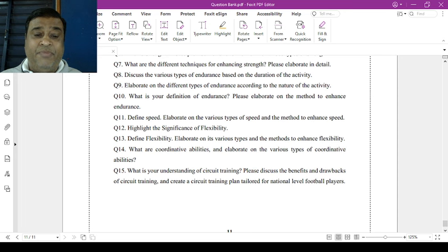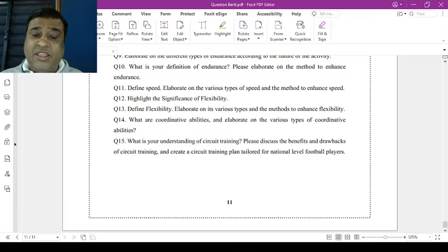Question number 15. Lastly, what is your understanding of circuit training? Please discuss the benefits and drawbacks of circuit training and create a circuit training plan tailored for national level football players. Now these are the various competency based type of questions जो मैंने आपको बताए हैं which are easily available in CBSE site. आप जाके CBSE sites में इसको resolve कर सकते हैं.